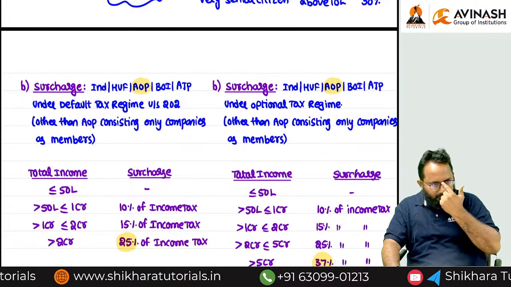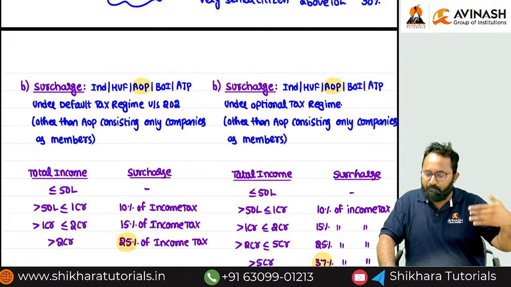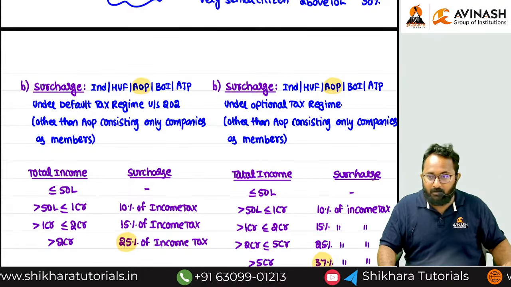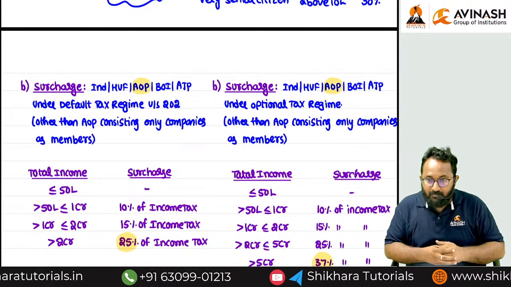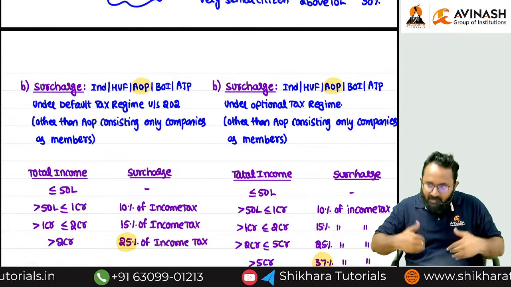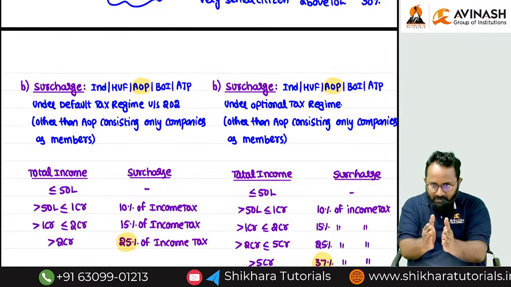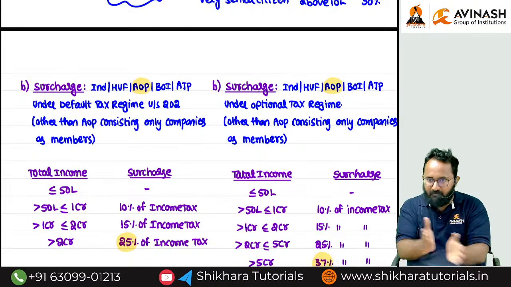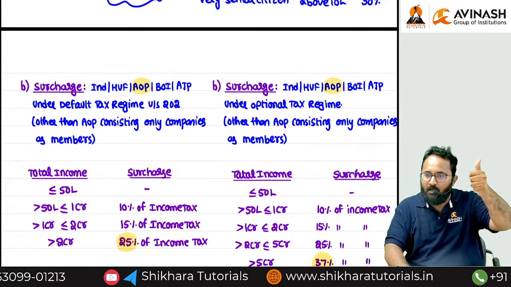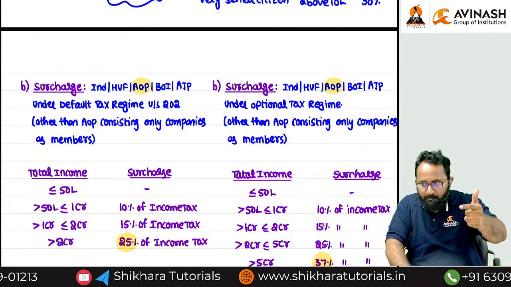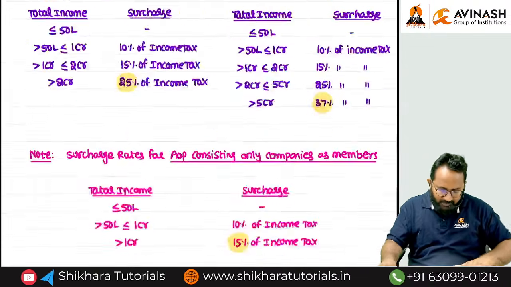After the class, students will come and ask, so then what about foreign companies, sir? Then what about the partnership firm, LLP, sir? We are discussing only one regime for them. That is not in our syllabus or that is not in our act. Remember, not in our act. So they have an option to follow one rate only. That rate we discussed. There is no alternative regime, alternative rates for which companies? Foreign companies, partnership firm, LLP, local authority. Clear? Now we'll discuss for whom?